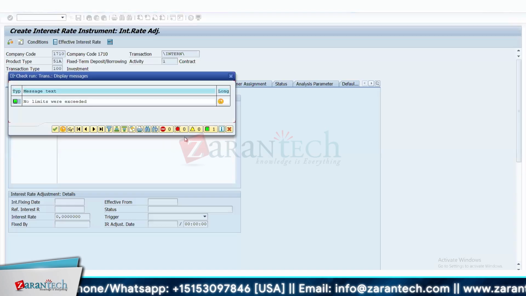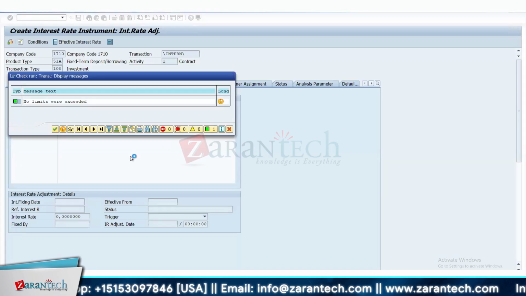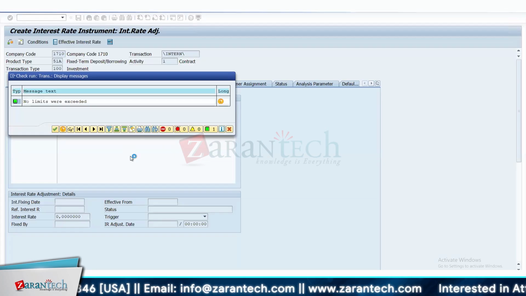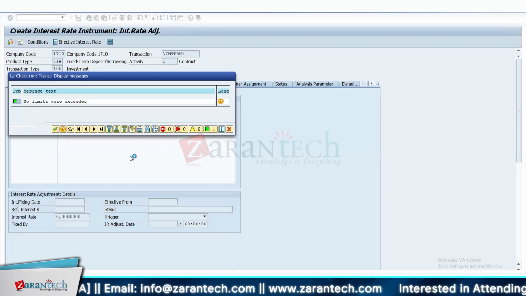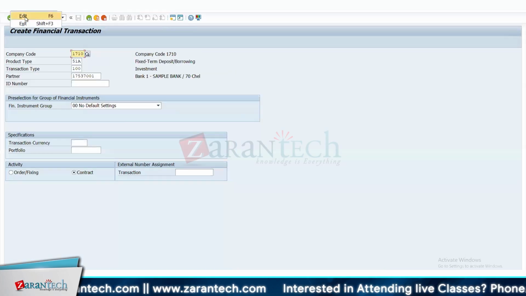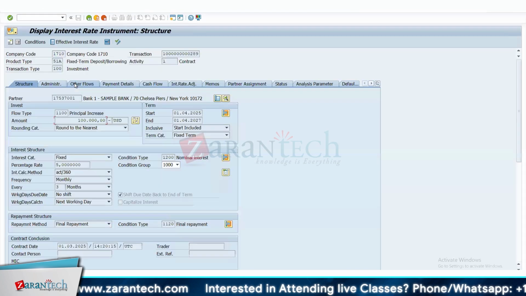What about the remaining tabs? We will also cover that. I'll just come back to the main tabs which I use. Other tabs are more from a reporting standpoint, but let's just go through. So this instrument has been created successfully in 1710. Let's go back to that. You can click on edit here and display the same transaction number.